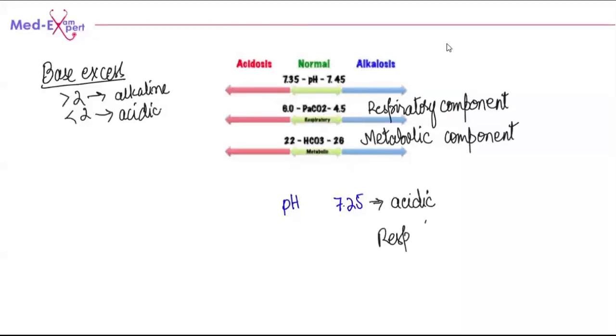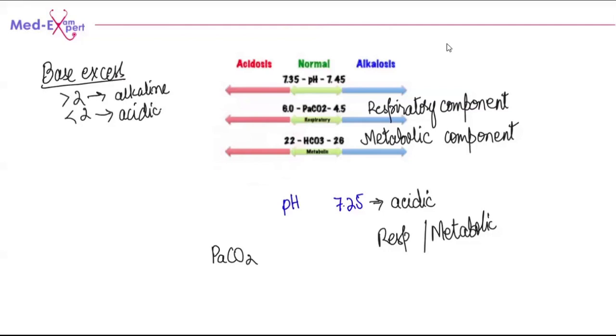Now, the next thing that you need to find out is whether it is respiratory or metabolic. For the respiratory part, we go with the partial pressure of carbon dioxide. If the partial pressure of carbon dioxide is more than 6.0, then it is going to be respiratory. And if the bicarb is less than 22, then it is going to be metabolic acidosis.